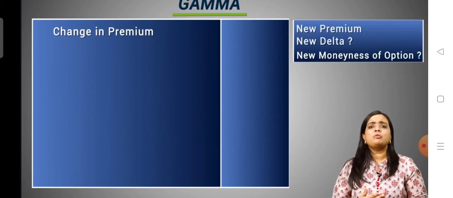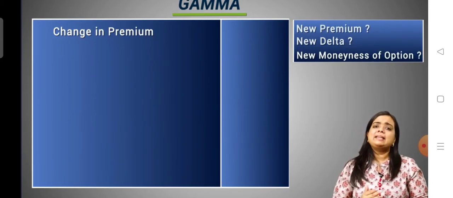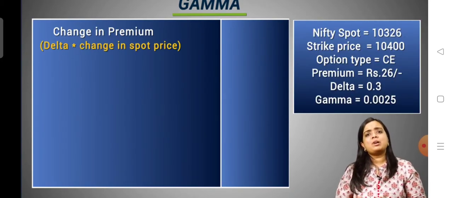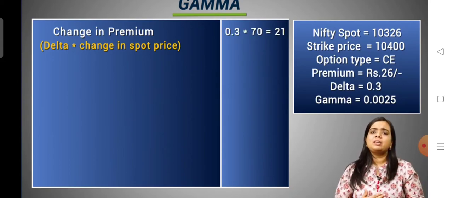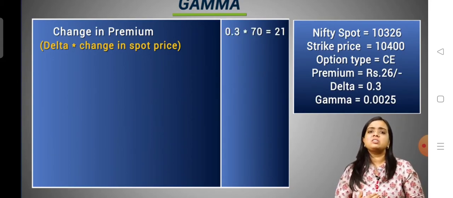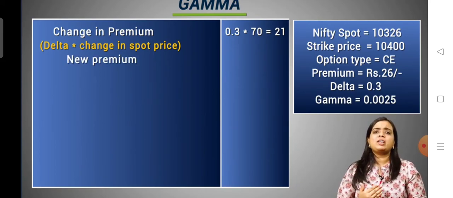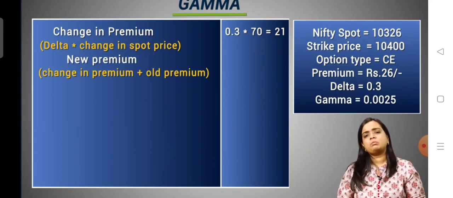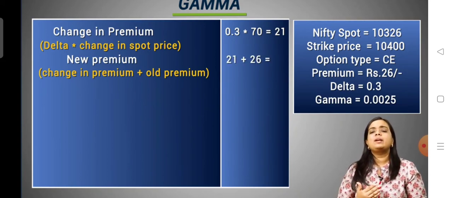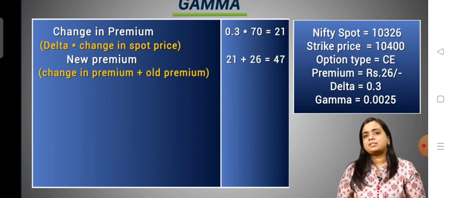The change in the premium would be delta into change in the spot price, that is 0.3 into 70, which is 21. So the new premium would be change in premium plus old premium, that is 21 plus 26, which gives us 47 rupees.